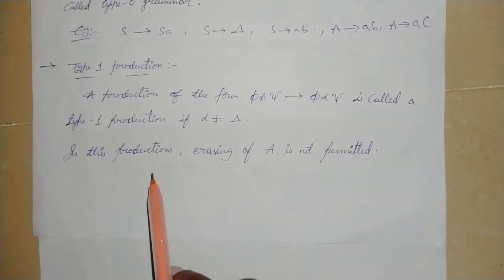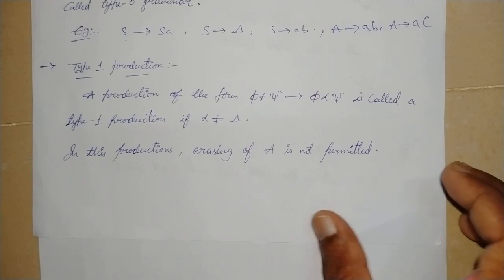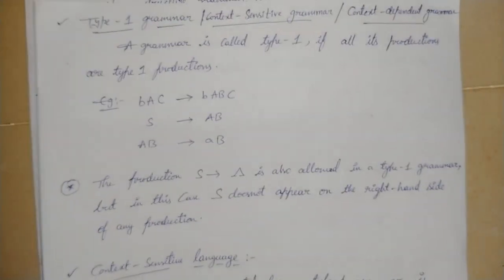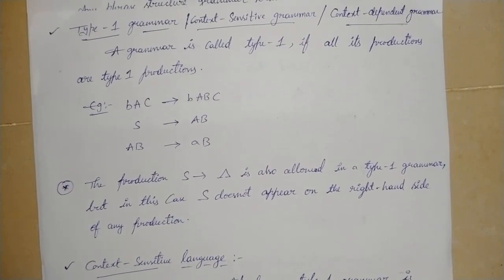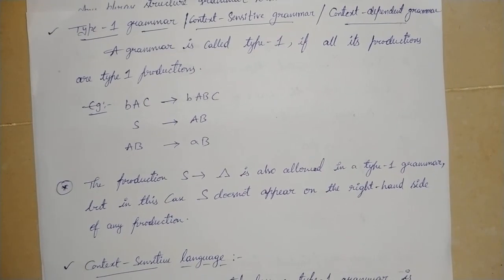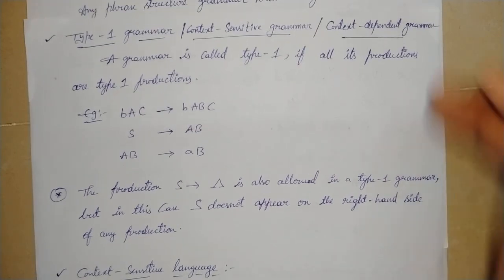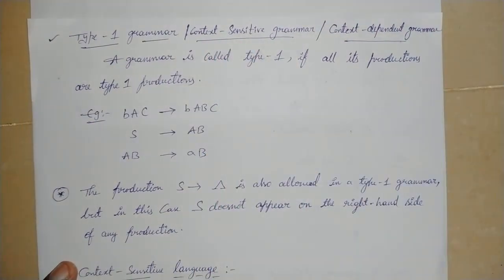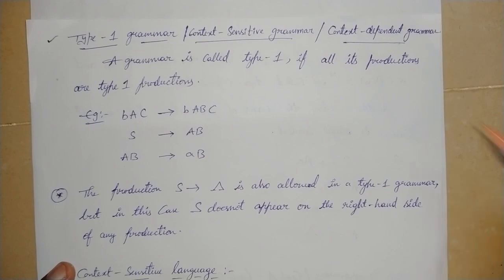In these production rules, erasing of A is not permitted. A grammar in which all production rules are type 1 productions is known as type 1 grammar. This is also called context sensitive grammar or context dependent grammar.